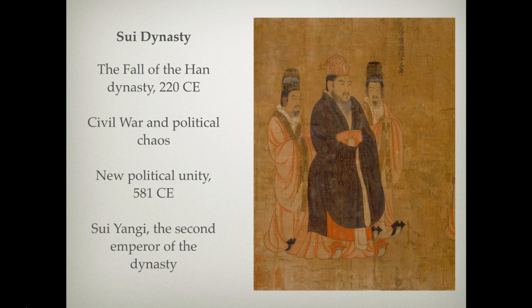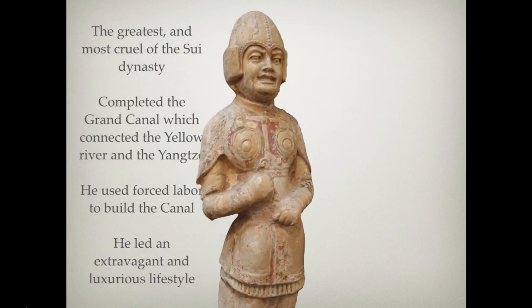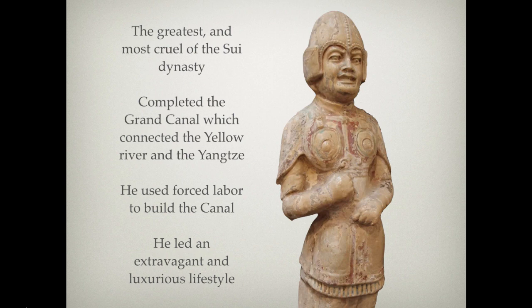The Sui families are known for their innovations, to be sure, and their solidifications, but this particular emperor was known for his cruelty, that he oppressed the people to achieve greatness. Now, no doubt he is the greatest of this dynasty, but he is most known for the harsh treatment of the workers building the Grand Canal.